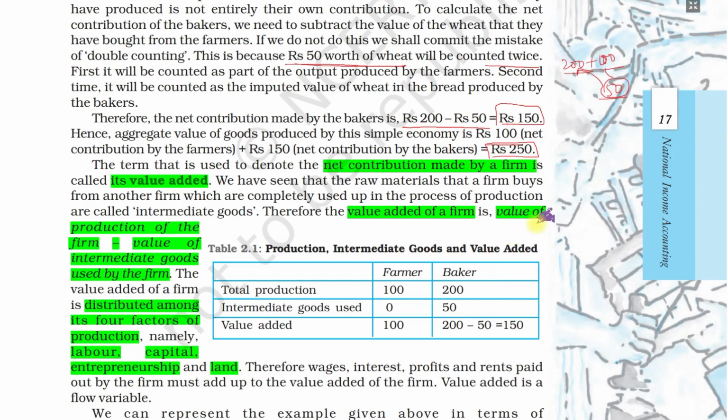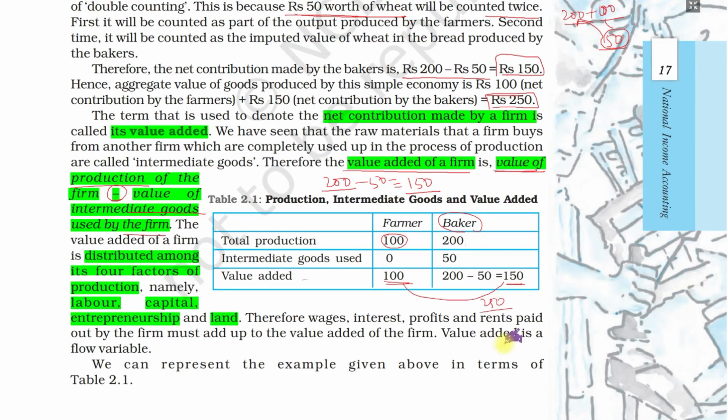So what is the formula? Value added by a single firm, how much value does it add? It is the value of production of the firm, the total production, in the case of the bakery 200, minus the value of intermediate goods used by the firm, minus 50 rupees. So 200 minus 50, 150 is the value added by the bakery, and 100 rupees is the value added by the farmer. So the total value added is 250 rupees. Are you getting the point?